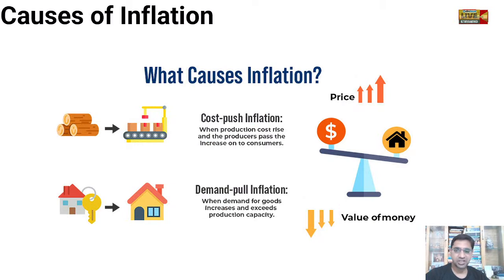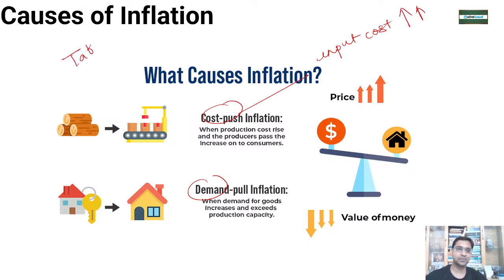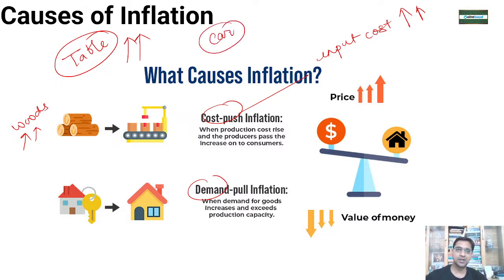Now, what causes inflation? Various things cause it: cost-push inflation and demand-pull inflation. Cost means whenever the input cost goes high. For example, if you are manufacturing a table and the price of wood goes high, automatically the price of the table will go high. If you are buying a car, and the price of iron, steel and paints goes high, automatically the price of the car will also go high.